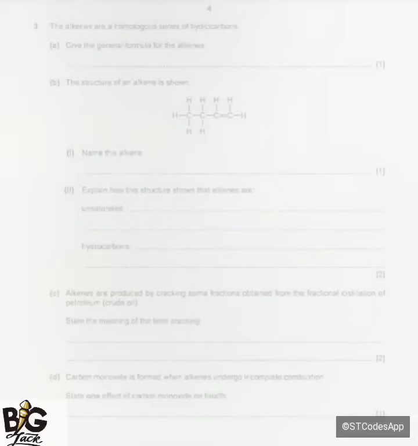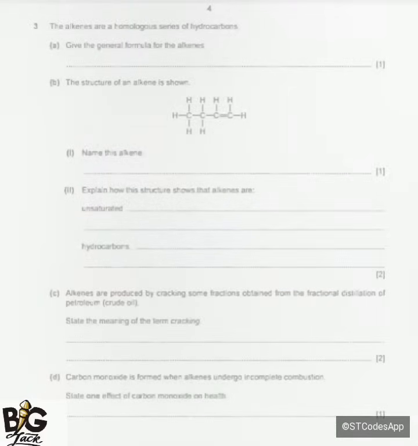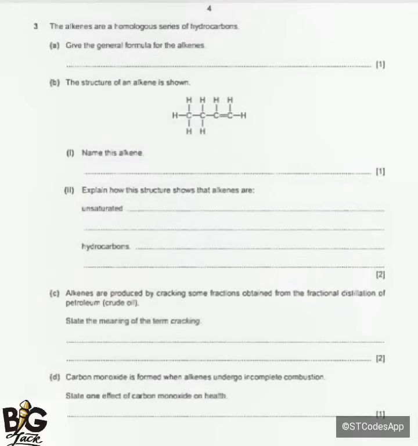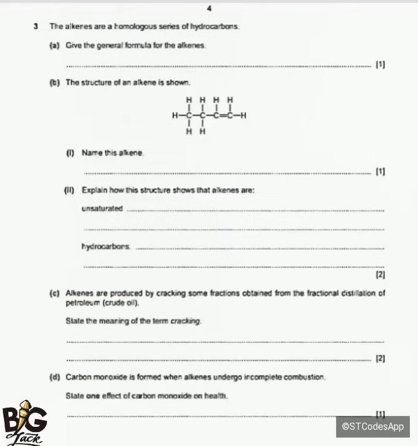So the next one is for alkenes. The alkenes are a homologous series of hydrocarbons. When you talk of hydrocarbons, these are organic compounds that contain hydrogen and carbon atoms only. So the first one, question A, is: give the general formula for the alkenes.